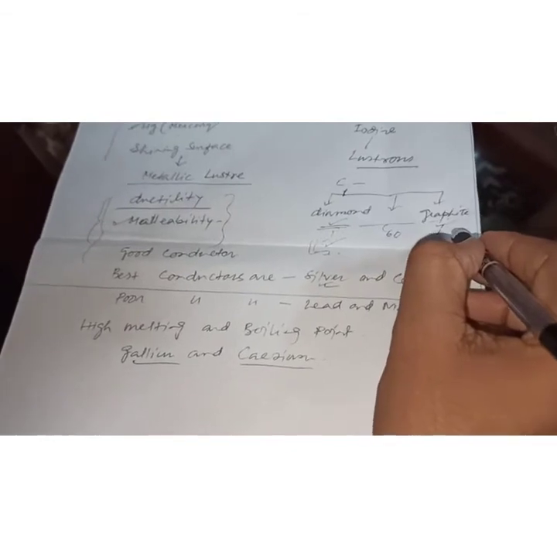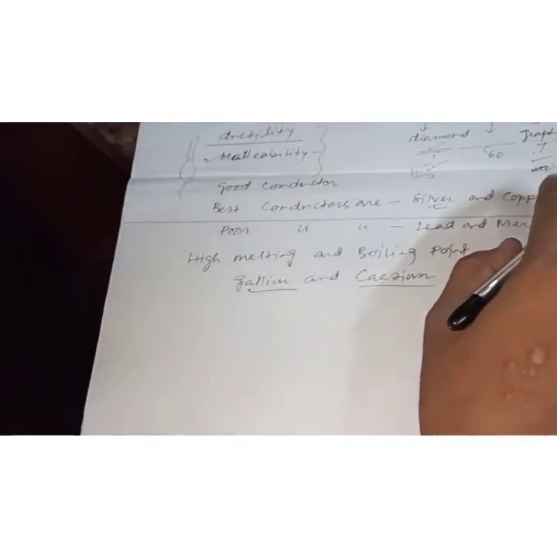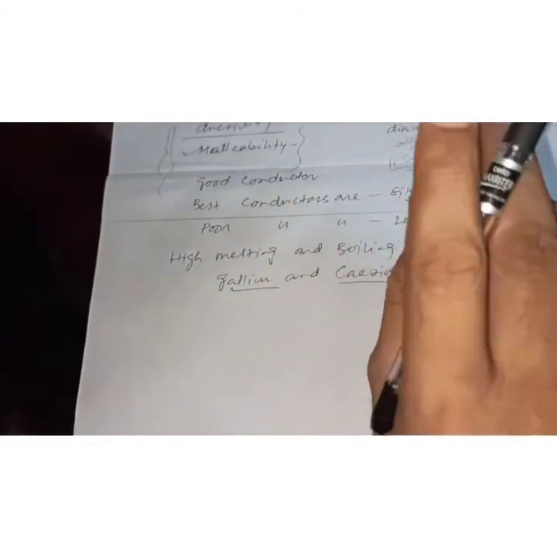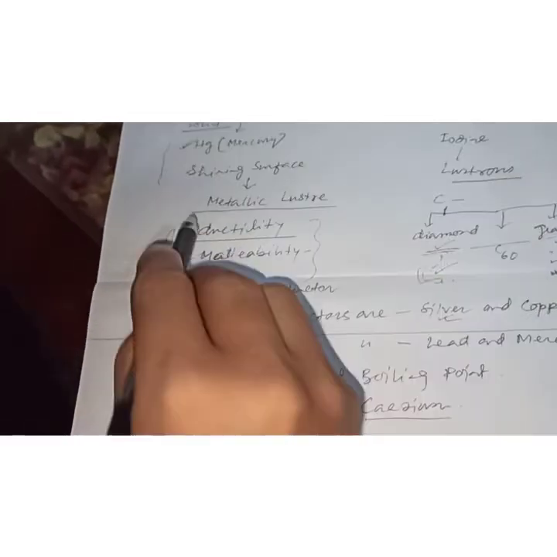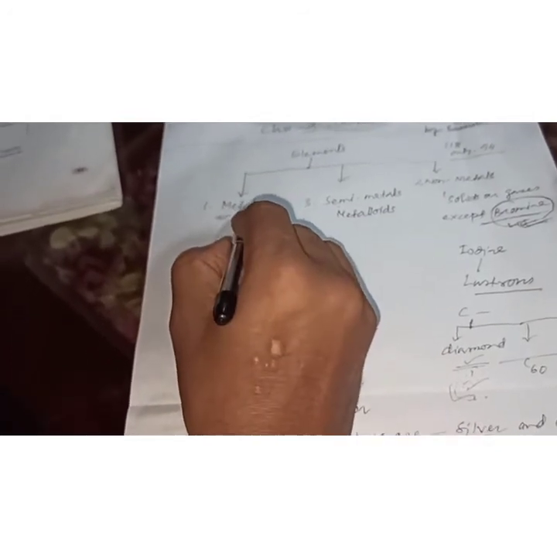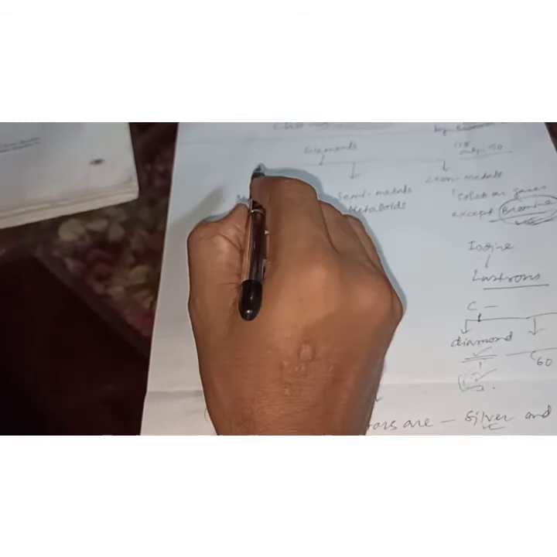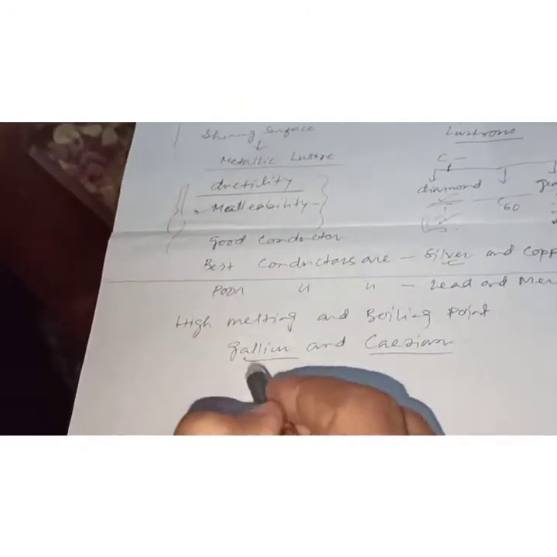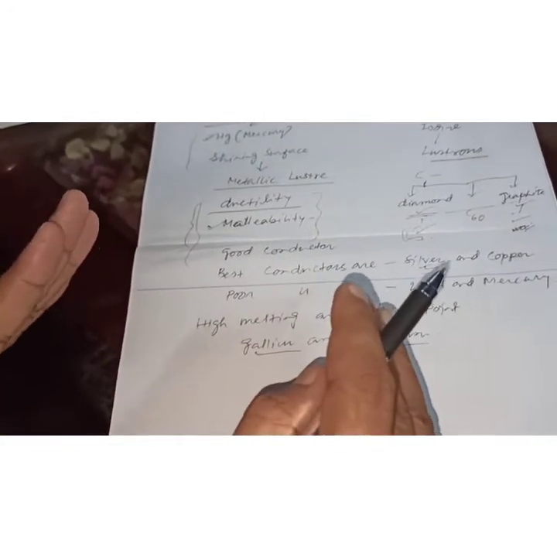Now one more thing, that is alkali metals: lithium, sodium, potassium. These are soft, and they can be cut with a knife. Of course, lithium, potassium and sodium all belong to metals, yet these are very soft. They have low density and low melting points. As we know, metals have high melting and boiling points, yet we are getting low melting and boiling points also. So now we can give examples from there also.